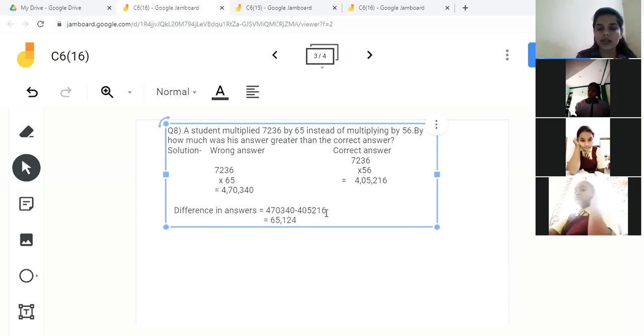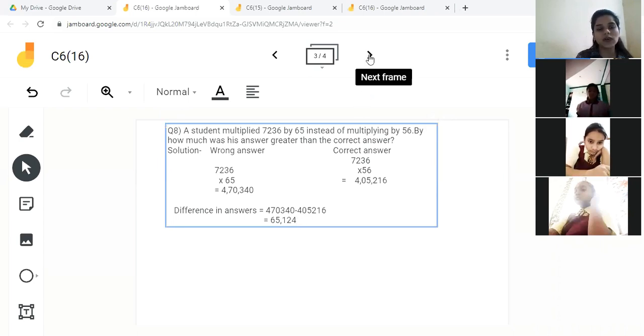So after subtraction you will get 65,124. Okay, so in this way, a student multiplied 7,236 by 65 instead of multiplying by 56. So we got the wrong answer like this, 470,340, and the correct answer was 405,216. So the difference in answers we got by subtracting that. Okay, so in this way, this will be the answer.